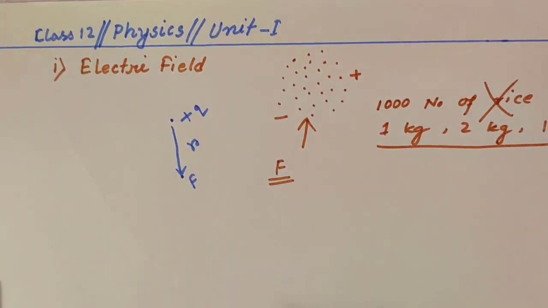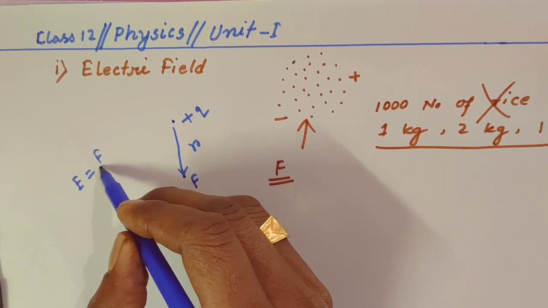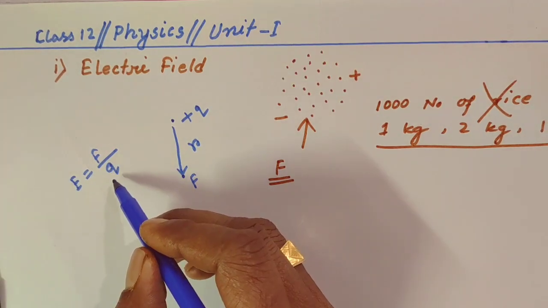Now the electric field is defined as the force per unit charge. The force per unit charge is called electric field. This charge should be the test charge, or the point charge. This charge should be positive.